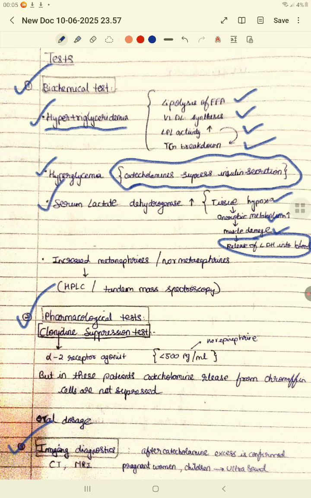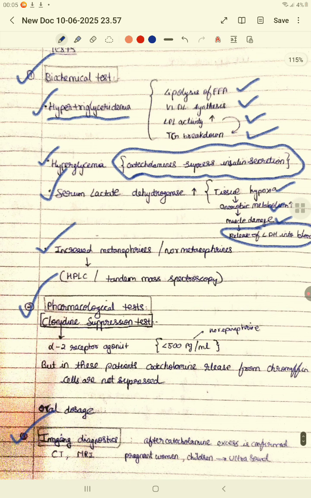And fourth, you can see that there is an increase in the metanephrines and normetanephrines. Basically when epinephrines break down, there will be metanephrines and normetanephrines, okay? So that will be released. This can be diagnosed or screened using HPLC and tandem mass spectroscopy, right? So these are the biochemical tests. Now we'll talk about the pharmacological test.